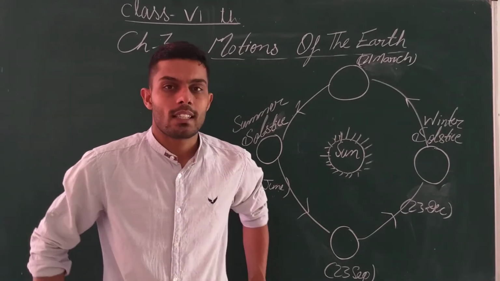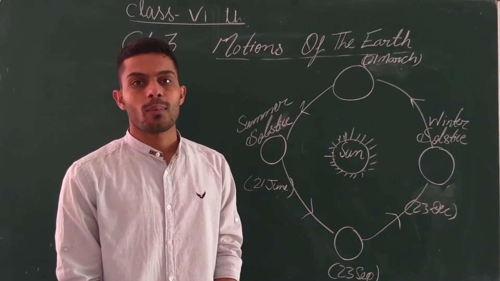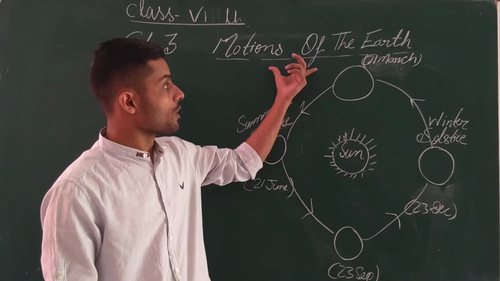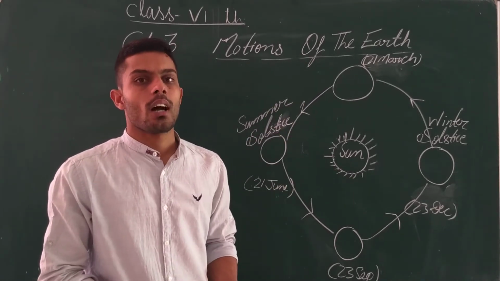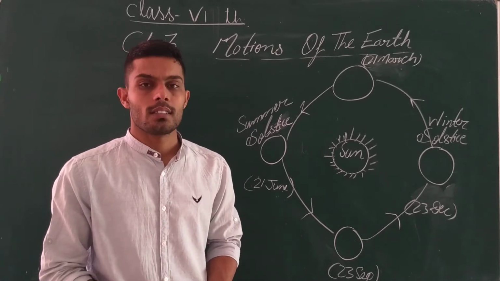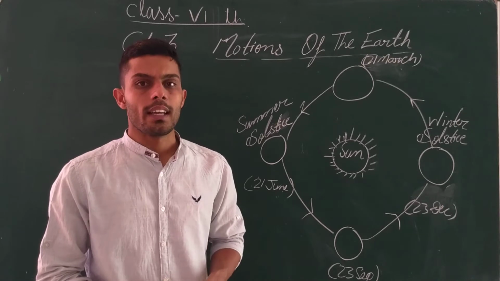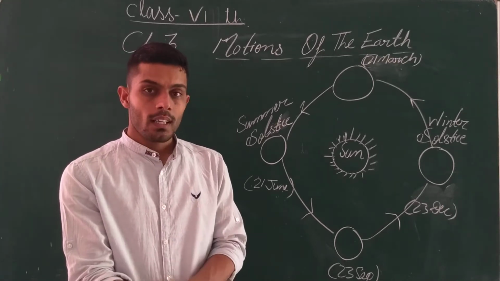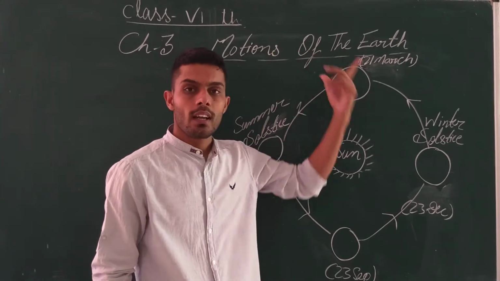So, we have just discussed our two chapters of our geography. Now, today we are going to discuss the third chapter, that is the motion of Earth. In the first chapter we looked at our solar system. In the second chapter we read about the longitudes and the latitudes. But in the third chapter we are going to study the motion of our Earth.